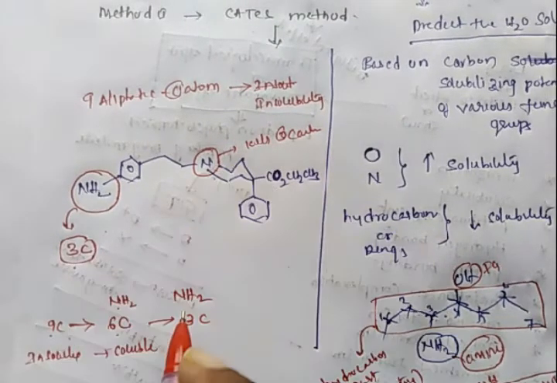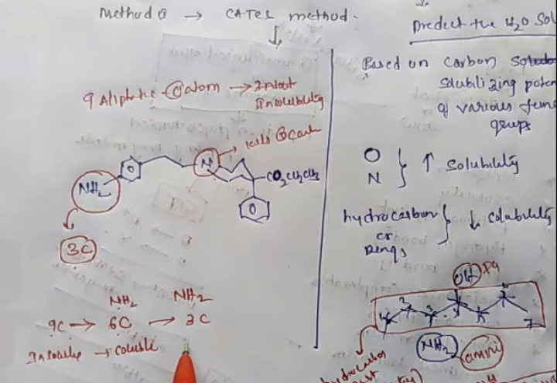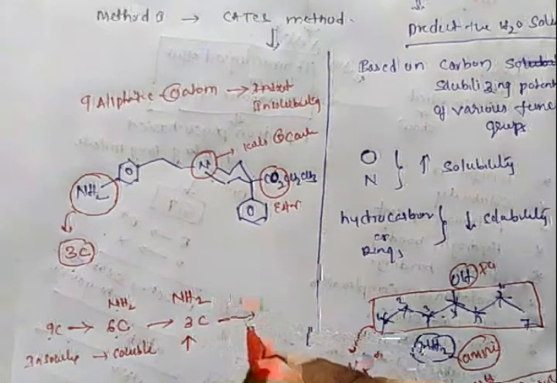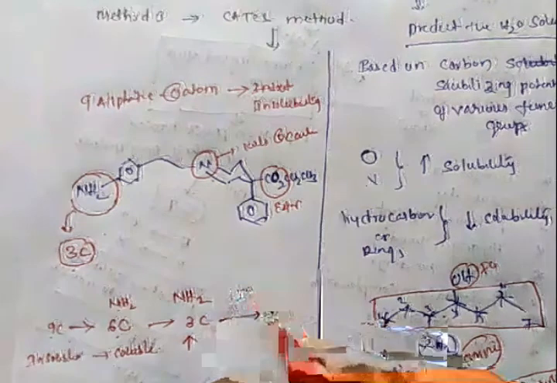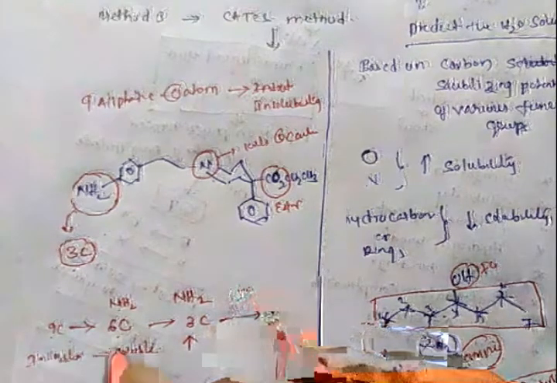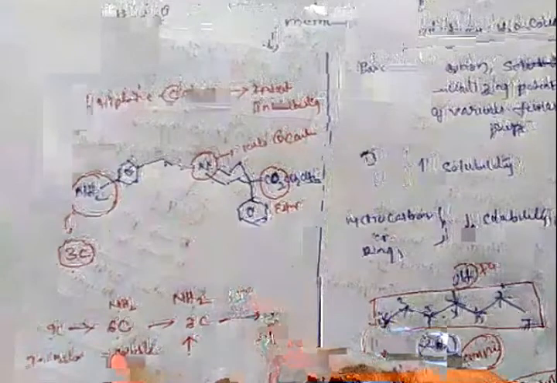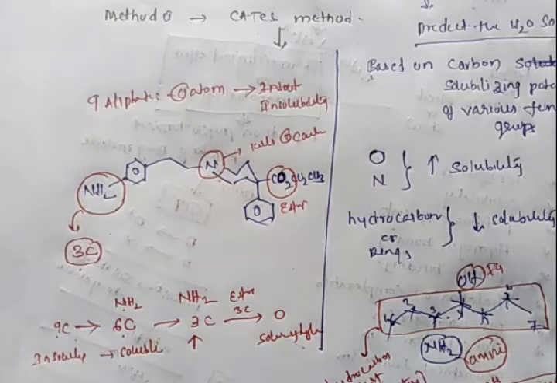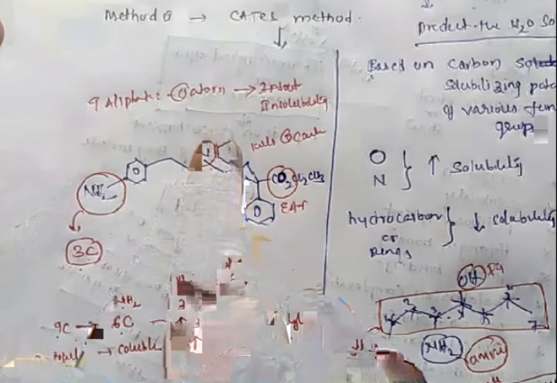So solubility increases. Again, there is an ester group here. Due to this ester group, it also can kill 3 carbons, so it becomes 0. So solubility is high. Before the introduction of this NH2 group and ester group, there are 9 aliphatic carbon atoms.